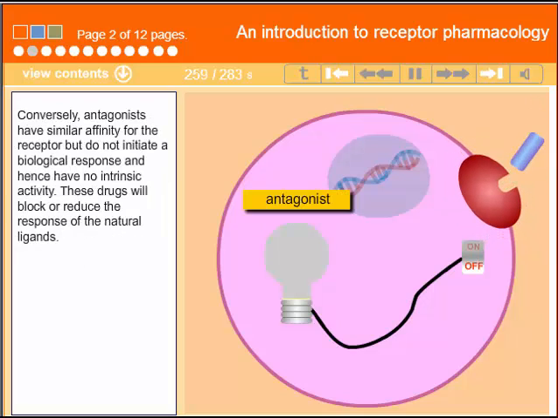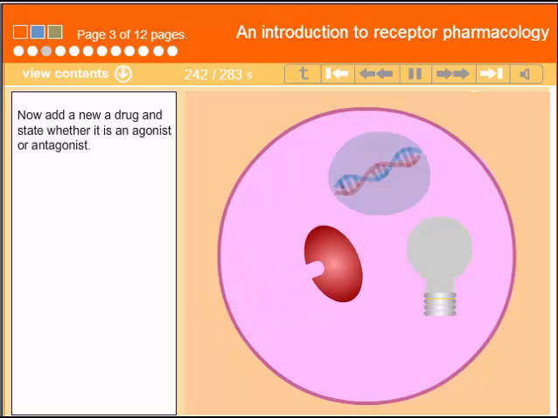Conversely, antagonists have similar affinity for the receptor but do not initiate a biological response and hence have no intrinsic activity. These drugs will block or reduce the response of the natural ligands. Now add a new drug and state whether it is an agonist or antagonist.